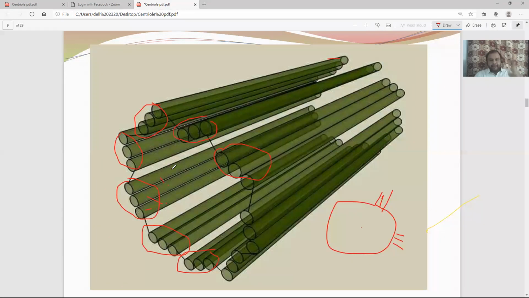How many such triplets are there? There are 9 such triplets. You can count 1, 2, 3, 4, 5, 6, 7, 8, 9. So 9 triplets, a total of 27 microtubules, but they are in triplets, 3, 3, 3. At the imaginary center, they are arranged circularly, triplet after triplet. So the centriole is a cylindrical structure.